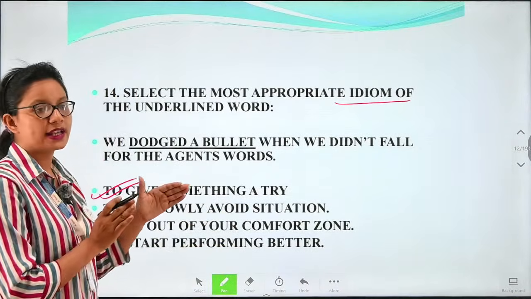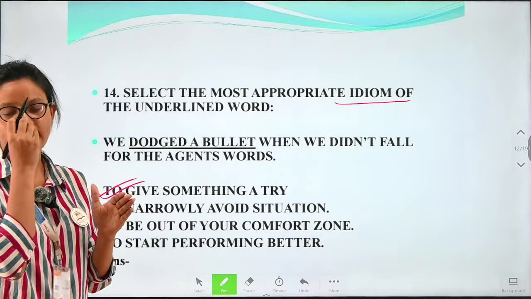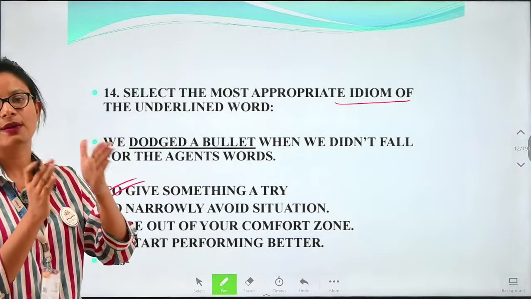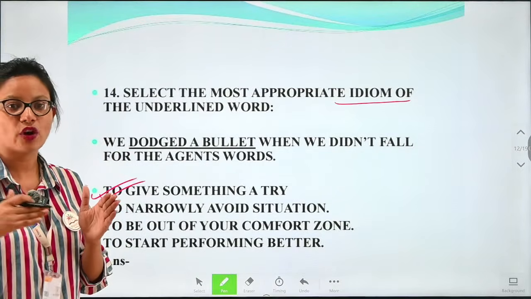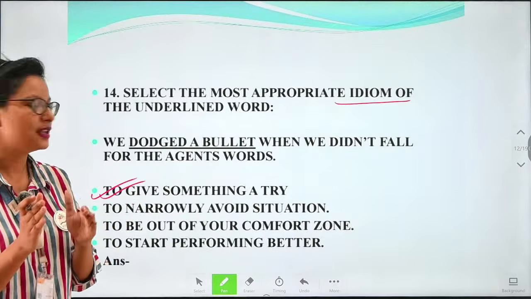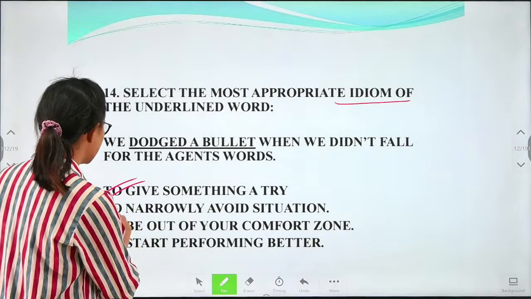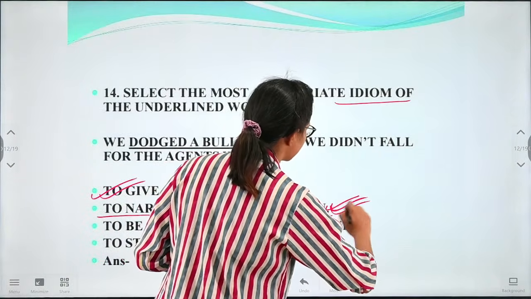Yes, like a bullet passes very narrowly, it takes little space to cover the distance. So similarly, we can avoid a situation very narrowly, meaning we can cut through the situation and pass. So that's why, to narrowly avoid the situation, we can consider this as the answer.